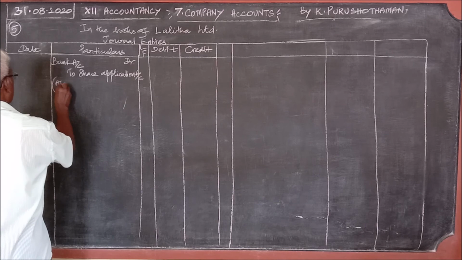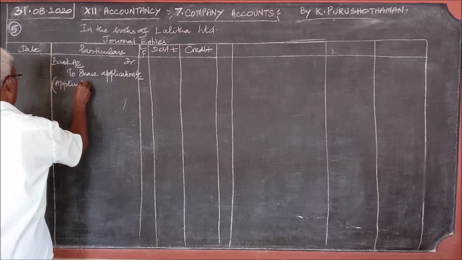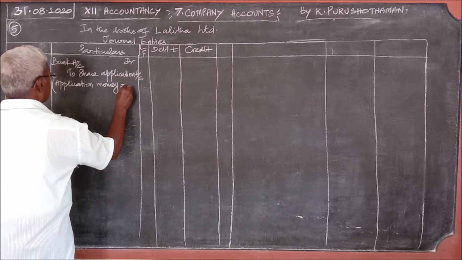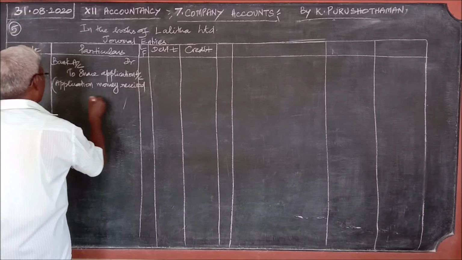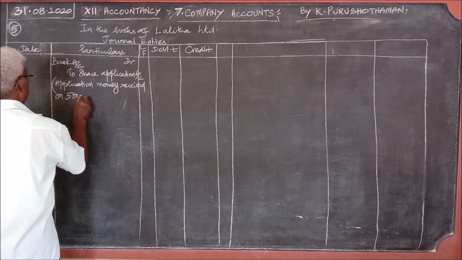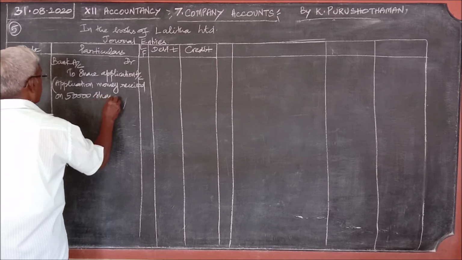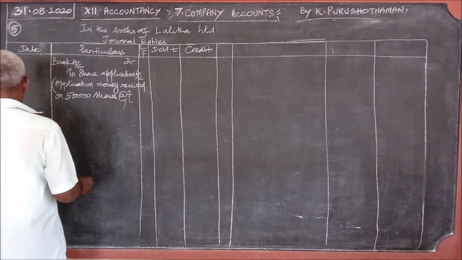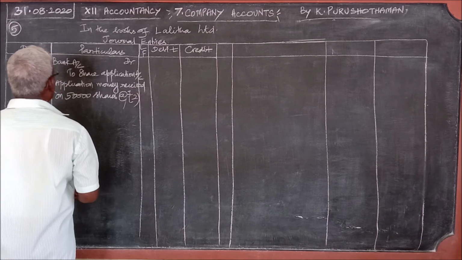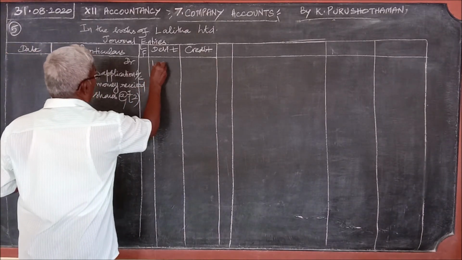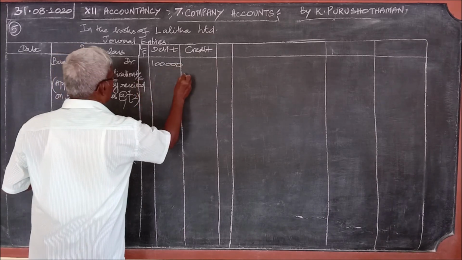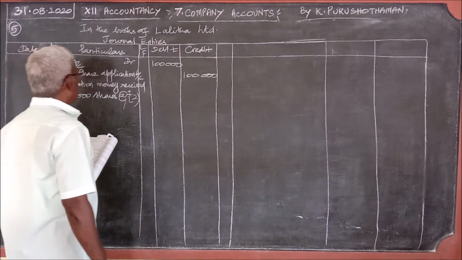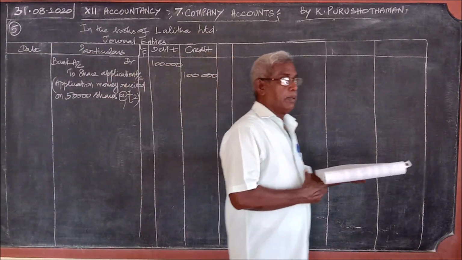Application money received on 50,000 shares at the rate of rupees 2. So 2 into 50,000, 1 lakh we must write. Bank account debit to share application account.